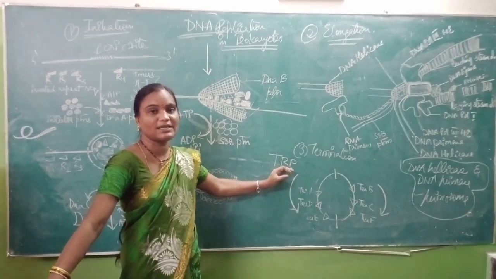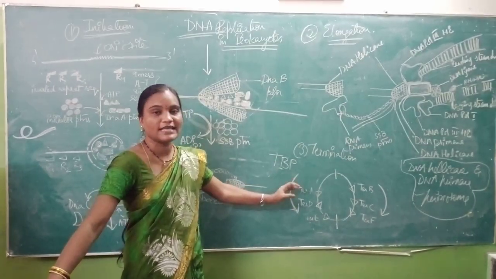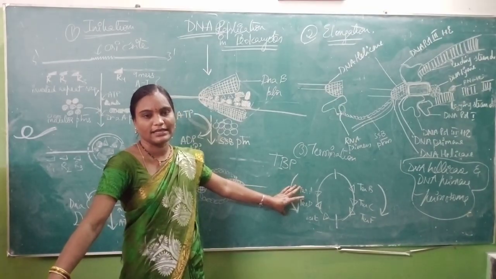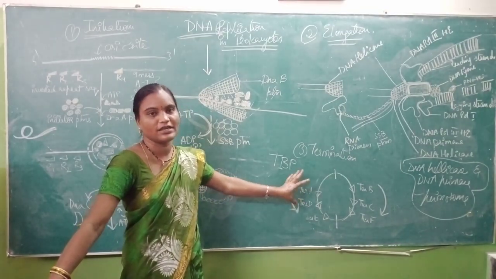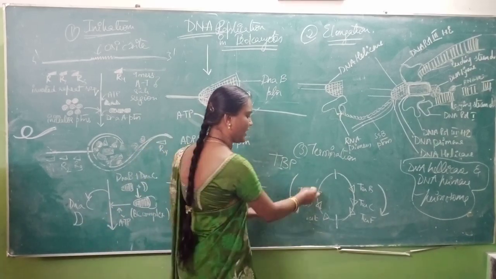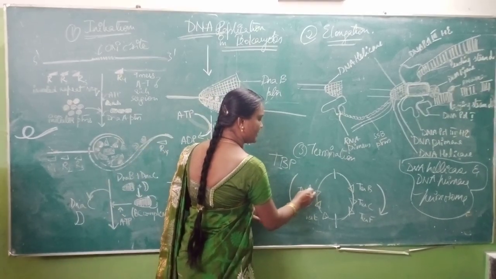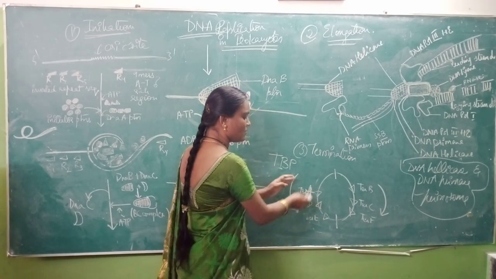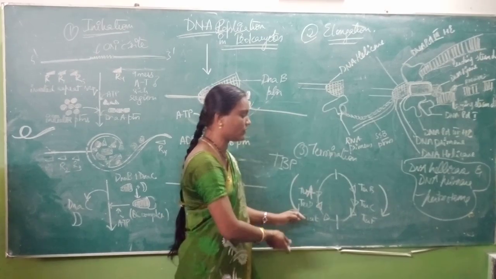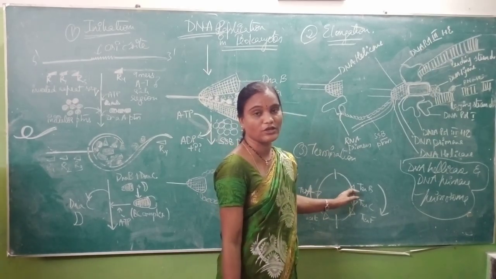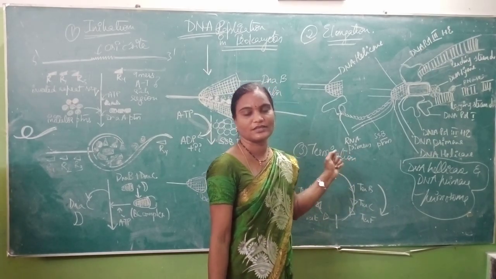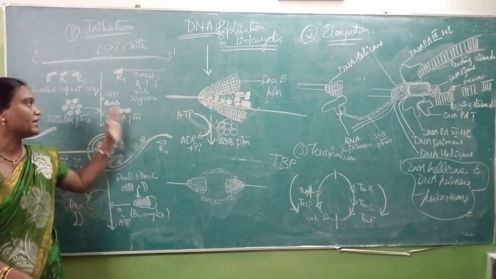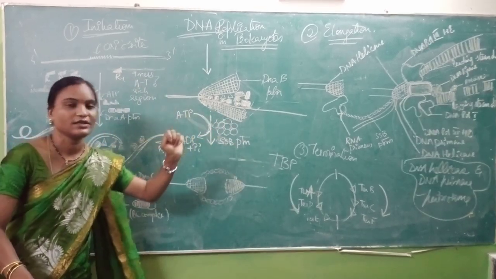TER binding proteins, TBP, have two sets of proteins. One set, TER ADE, will block your DNA replication in the anti-clockwise direction. For instance, you can easily remember TER A, where A means anti-clockwise. TER ADE blocks DNA replication in the anti-clockwise direction, and TER BCF blocks DNA replication in the clockwise direction. So this is the mechanism of DNA replication in prokaryotes: initiation, elongation and termination.